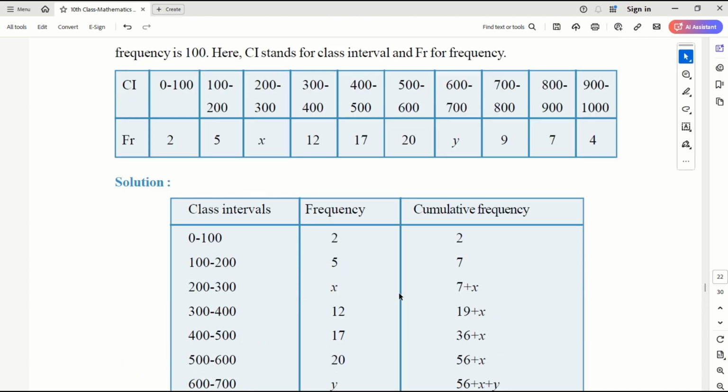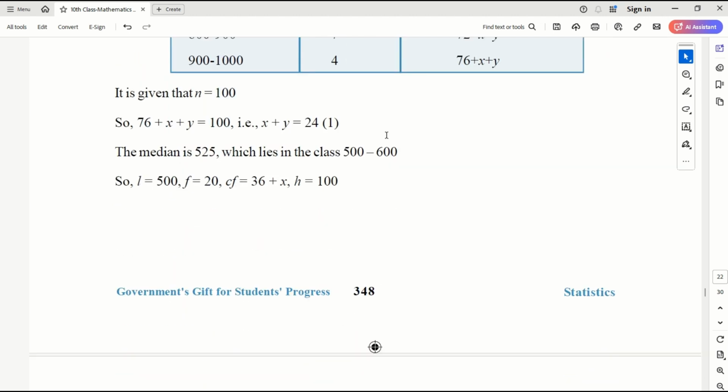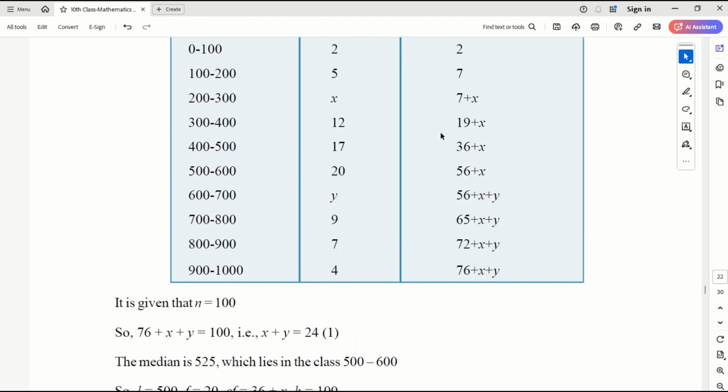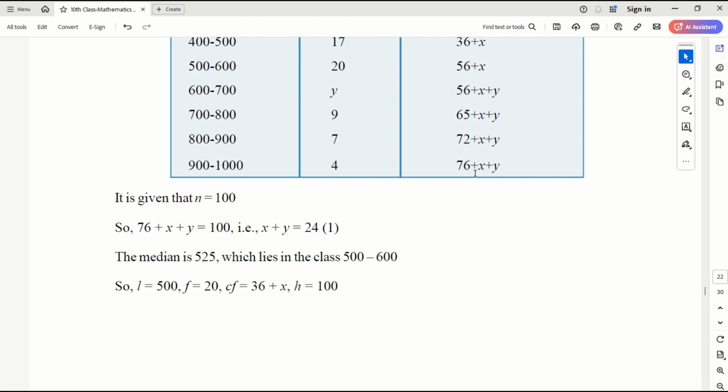Now we know the total frequency is 100, so N is 100 and n by 2 is 50. So where is 50 falling in the cumulative frequency? That's what we need to check. First thing, N equals 100, so 76 plus x plus y is 100. So x plus y is 24.